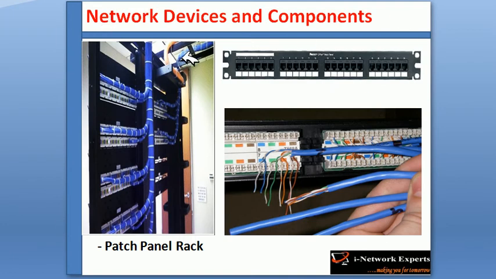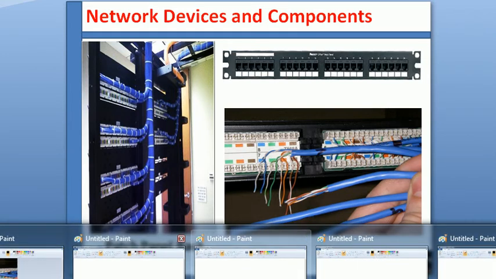Network devices and components. We'll have a look now. Patch panel rack. Patch panel rack, what is it? This is basically a cable junction. So when we set up our network, or when we do cabling for our network, let me give an example.